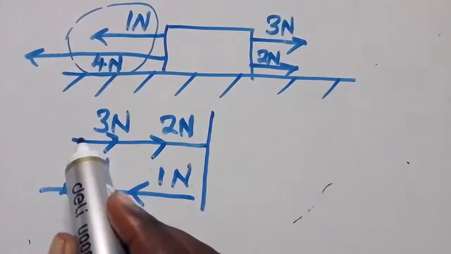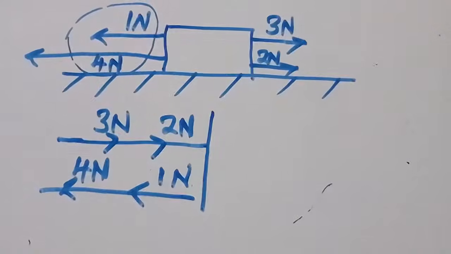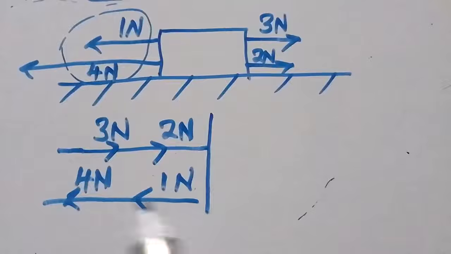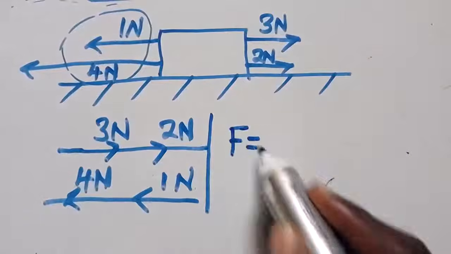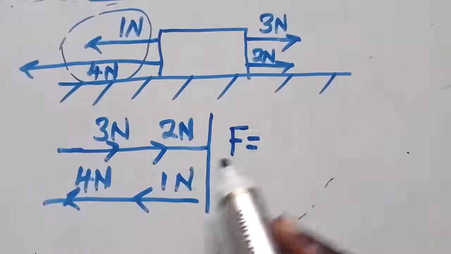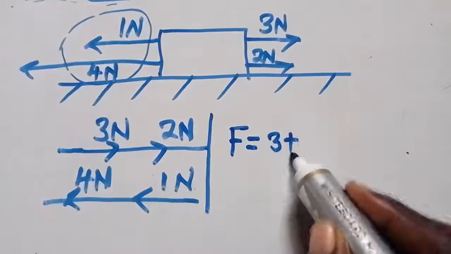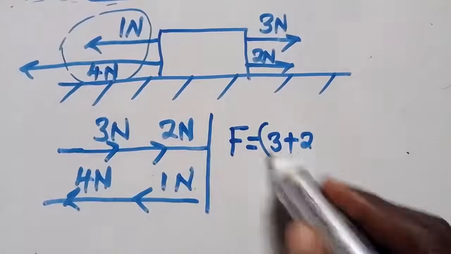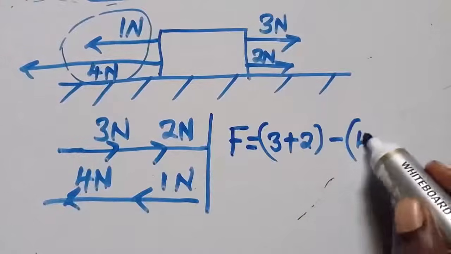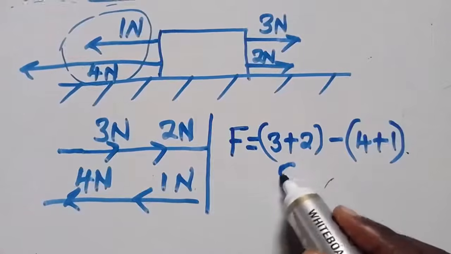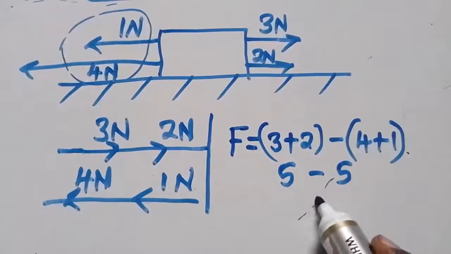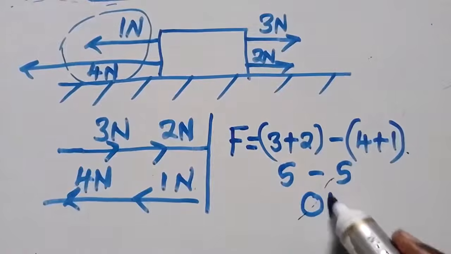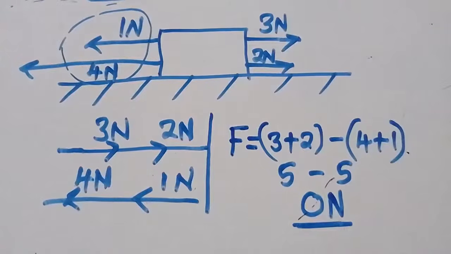So if you add these two, 3 plus 2, you are going to get 5. Even here, 4 plus 1, you are going to get 5. So the resultant force will be equal to 5 minus 5, which will be 0. So you are going to get a 0 Newton. So 0 force.